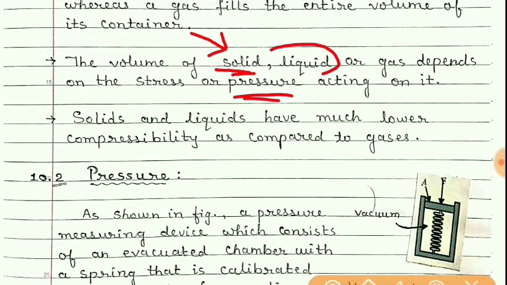When pressure is applied to liquids, their volume changes negligibly, that is, slightly. But when pressure is applied to gases, their volume changes considerably, that is, the volume decreases by a large amount or in a large proportion.